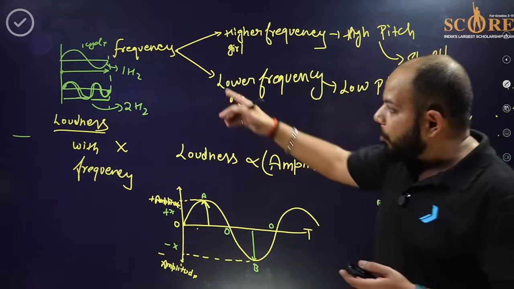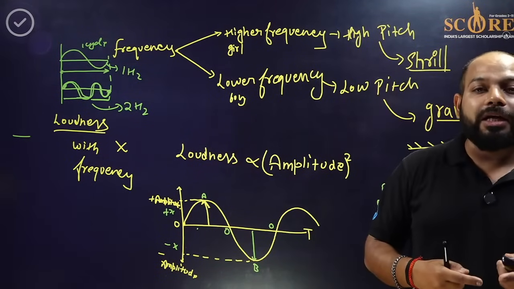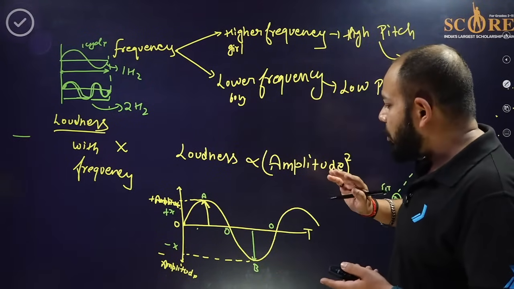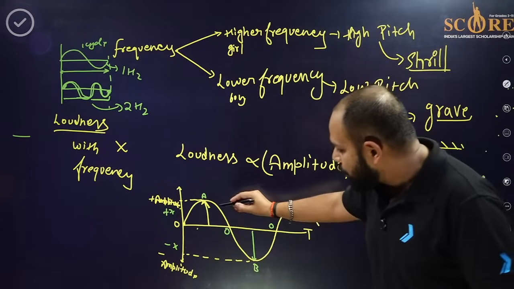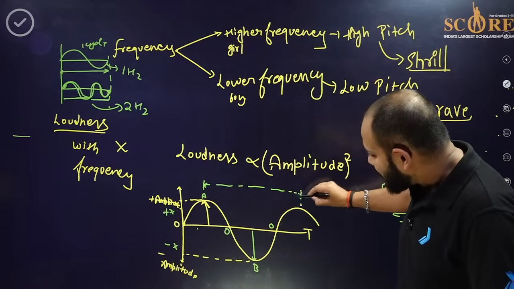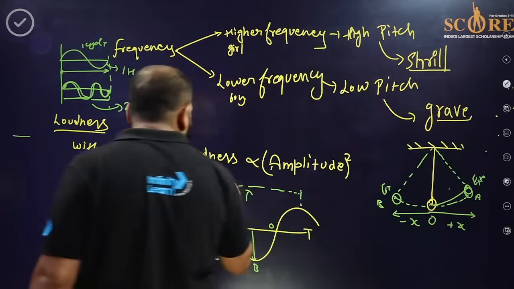So, got it now. If you want to find out the frequency, you can just say it: the number of cycles completing in 1 second is called its frequency. So from here we got the frequency, this is the amplitude, and this part from here to this one, that's called what? Wavelength. That is lambda. The symbol is called lambda, and that is the wavelength of it.